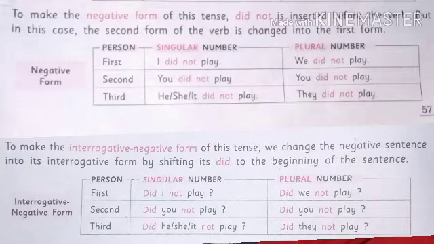To make the interrogative negative form of this tense, we change the negative sentence into its interrogative form by shifting its did to the beginning of the sentence. Interrogative negative form. First person singular number, did I not play? Plural number, did we not play? Second person singular number, did you not play? Plural number, did you not play? Third person singular number, did he, she, it not play? Plural number, did they not play?